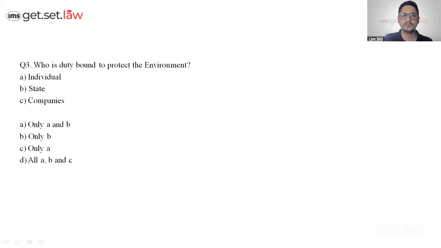Let's go to question number 3. Who is duty bound to protect the environment? When I say protect the environment, technically it's everyone. It's the individuals, the state, and the companies. Because even if you say individuals, in state individuals automatically come, in state companies come. So will the answer be only one? No, it is all. That's why we will choose option D. Multiple combinations of the options could be possible, but I think the answer should be option D. Very good, Virat. Very good, Parth. Thank you so much. Okay, chalo. The answer moved towards D.